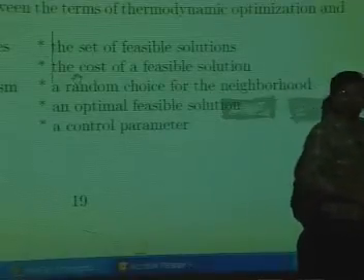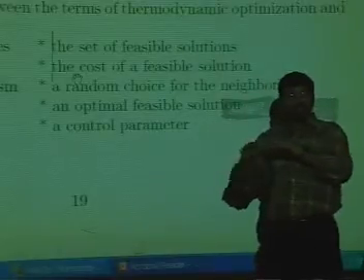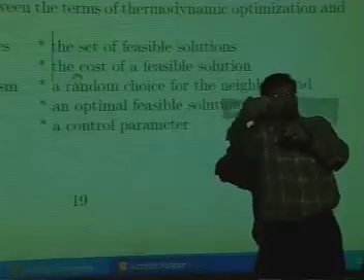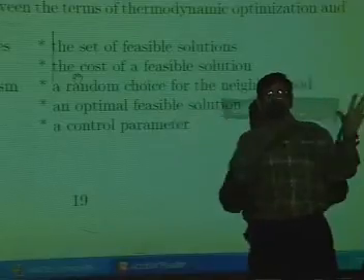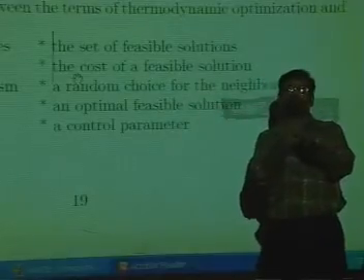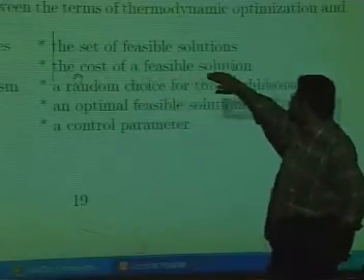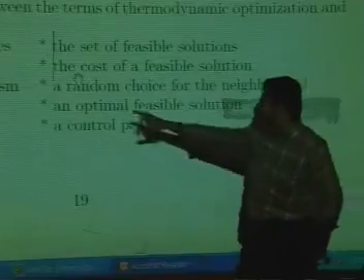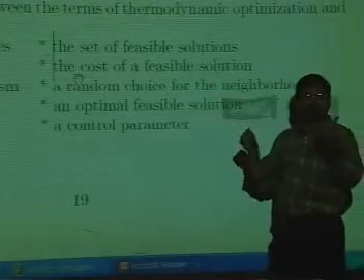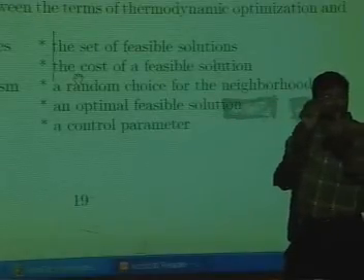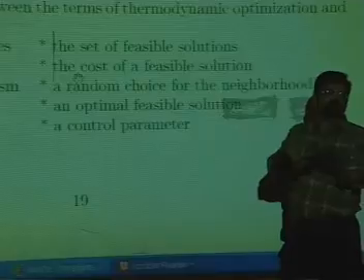That is what you did in the local search. However, what we are doing here is, even if the cost is higher, I may go to that, but with a certain probability associated with it. Therefore, this is nothing but local search with a random twist given to the process. So the energy of a state is analogous to the cost of a feasible solution. The perturbation mechanism is nothing but a random choice of the neighborhood. In local search you go to the neighboring state, and here you pick a random neighbor and then look into its cost, etc.